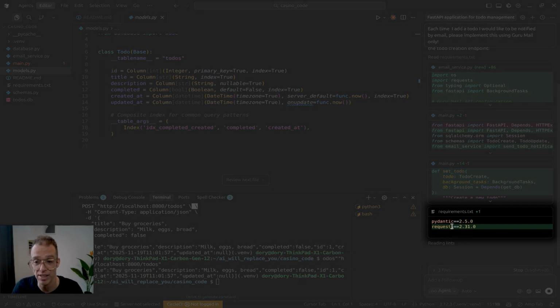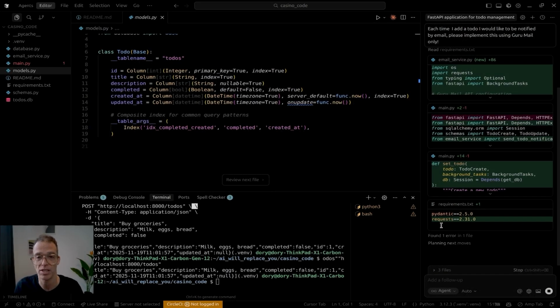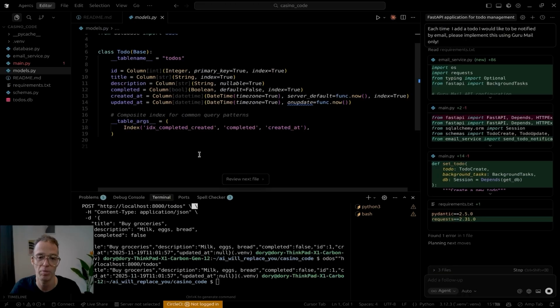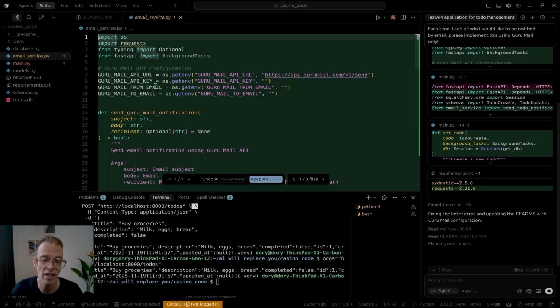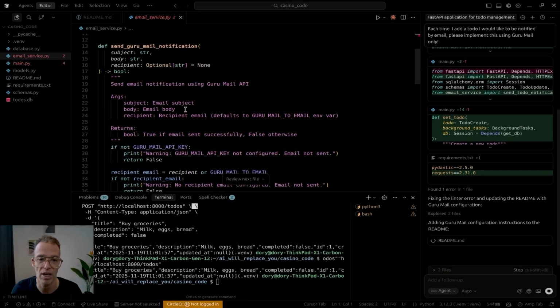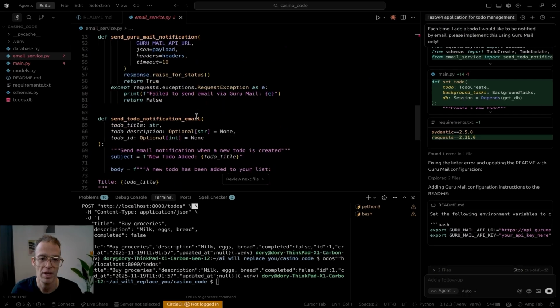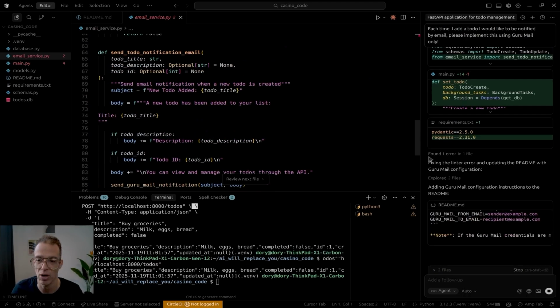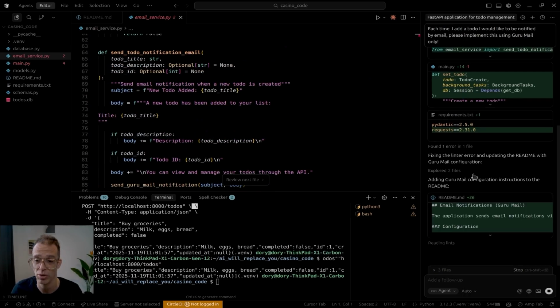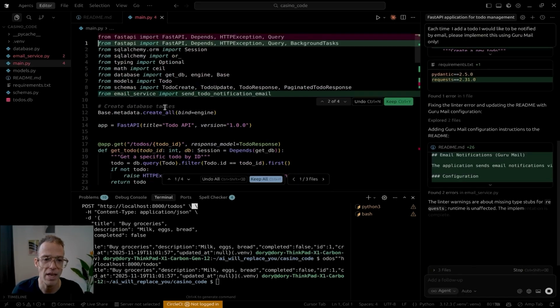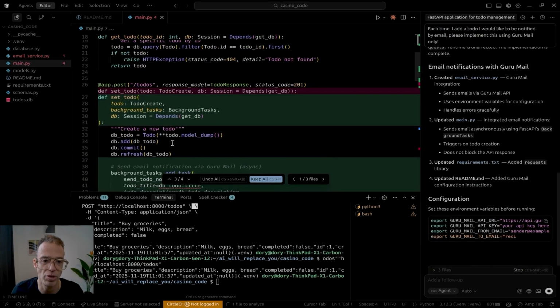It's using requests, which is another problem, because the code for notification would make sense if it would be, and again, Guru Mail email, etc. And this is another problem, is that the notification now is coming across another issue. It will actually block. So if we look at main and let's say get post to do, oh, it's actually